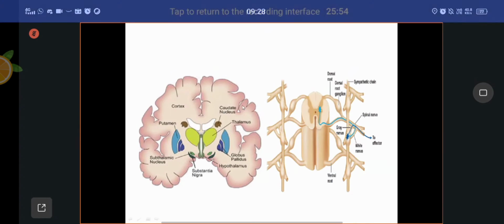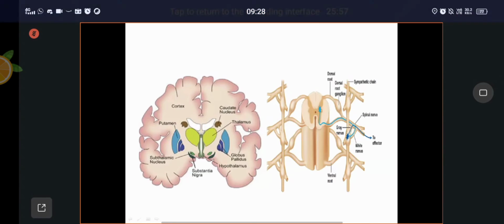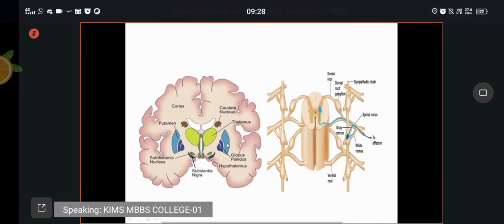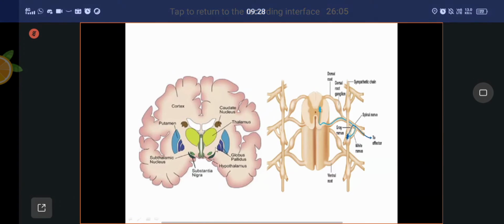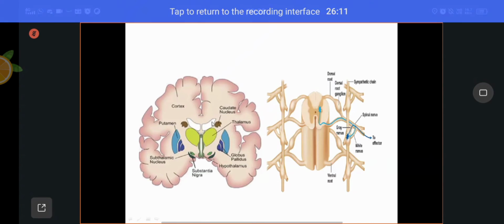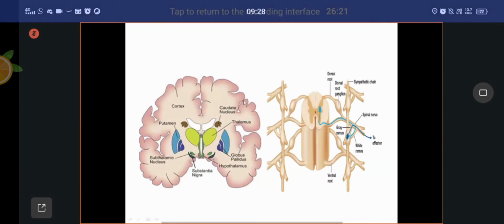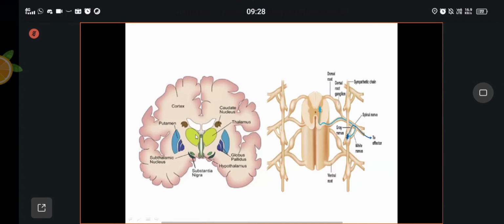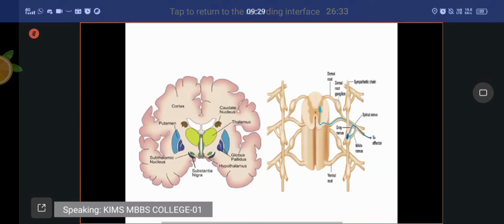This is the cut section of the brain. You can see the thalamus, thalamic nuclei, caudate nuclei, putamen nuclei, a number of nuclei. These things will be discussed while discussing the central nervous system. This outside, this dark brown color, is the gray matter. It is the layer, the outer surface of the brain. In the center, these collections are called nuclei. Whatever it is, they are represented by cell bodies of the neuron.